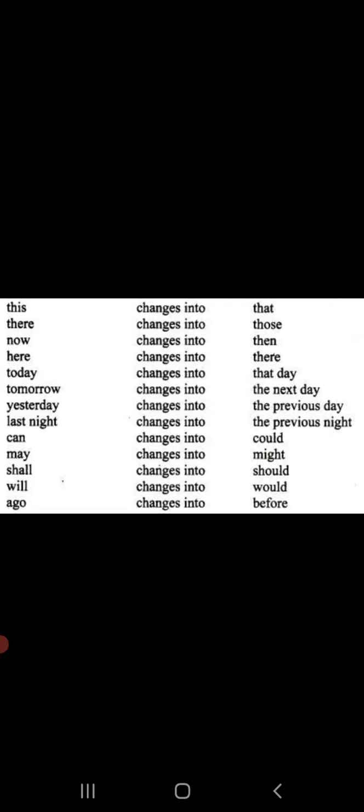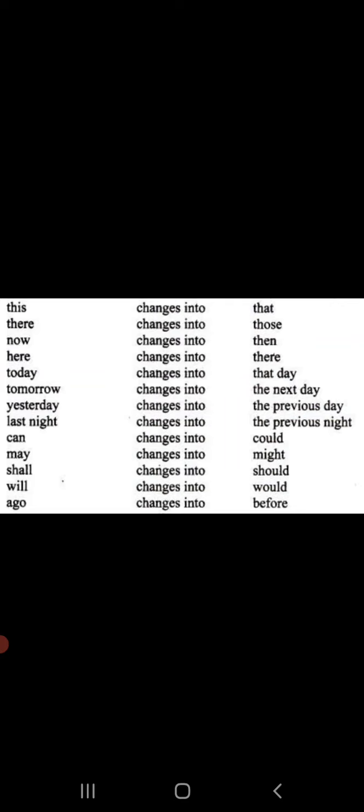Tomorrow will change into the next day or the following day. Last night will change into the previous night or the night before. Later will change into after. The day after will change into in 2 days' time. Today will change into that day, tonight will change into that night, yesterday will change into the previous day.